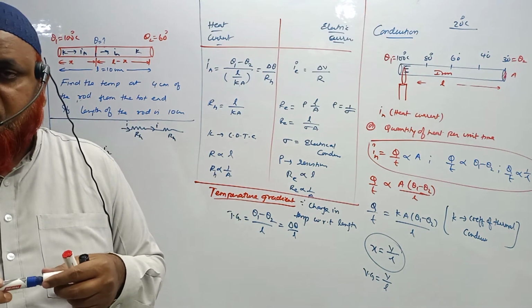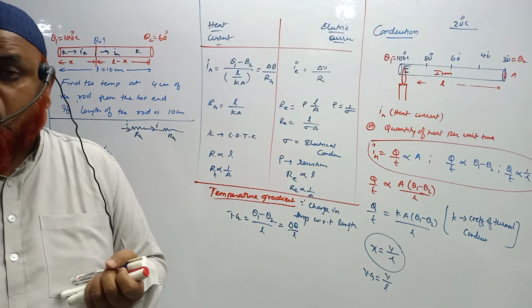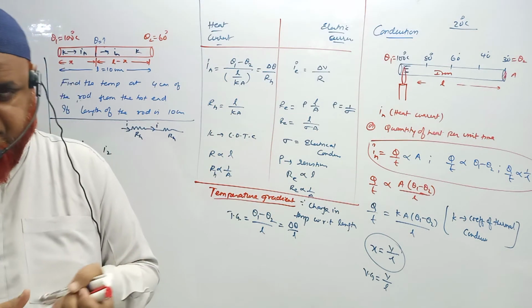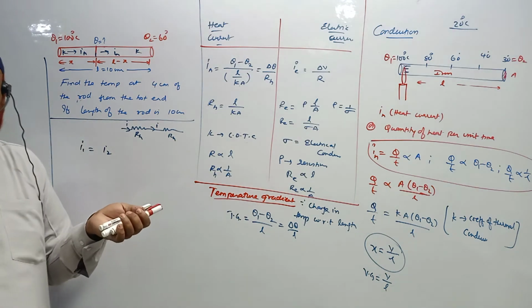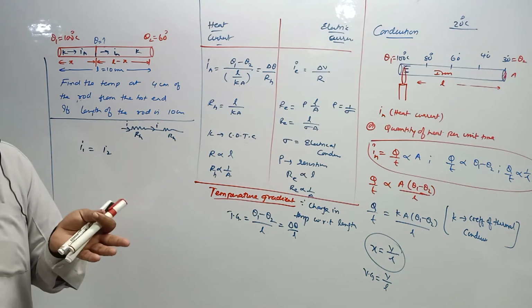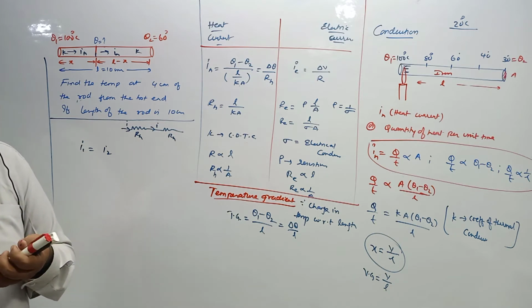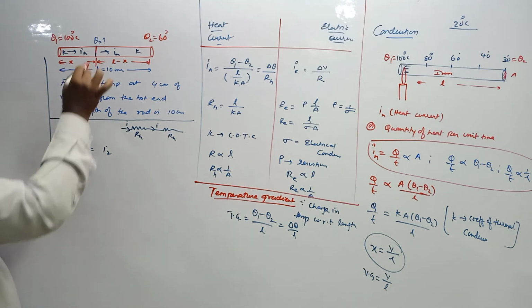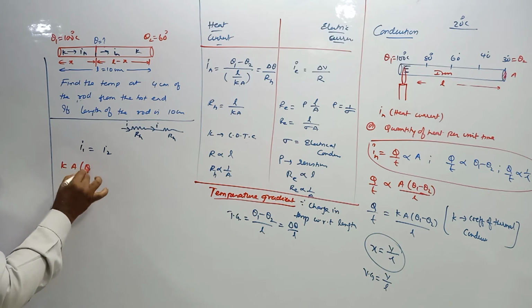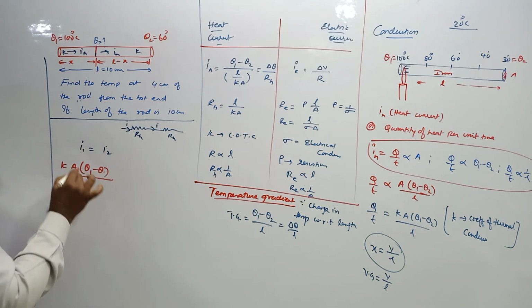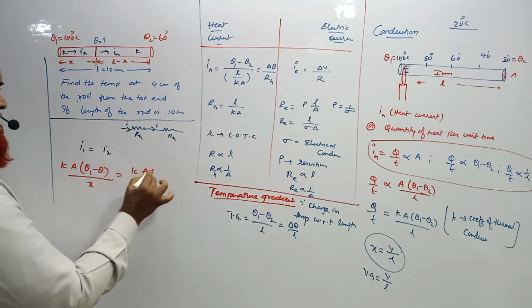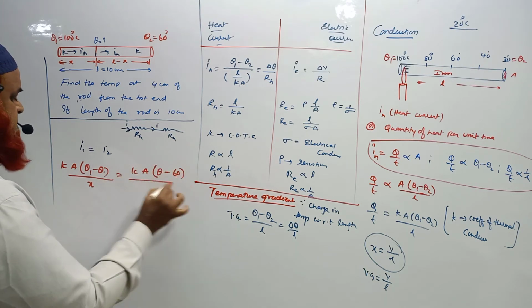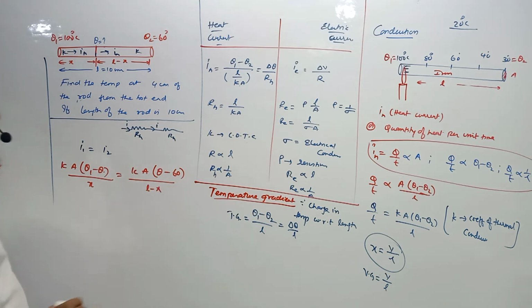What is the meaning of thermal conductivity? It depends upon the nature of the rod, and from rod to rod or material to material it changes. Thermal conductivity is constant for a particular metal. If you take iron, it is constant for iron. Copper has certain other thermal conductivity. Is it clear? Now, if you are writing this formula, it is very clear that KA (theta 1 minus theta) divided by x is equal to KA (theta minus 60) divided by (L minus x). This is the basic formula we have to use here.